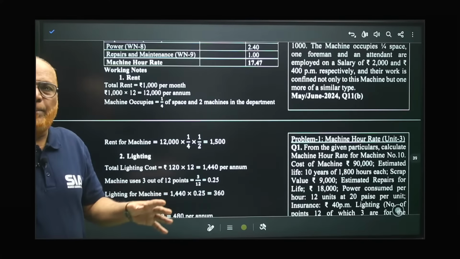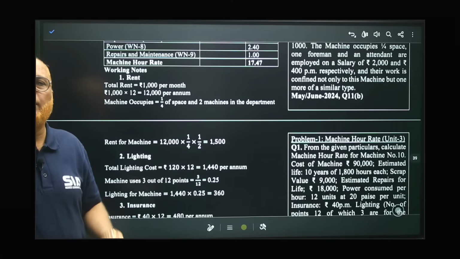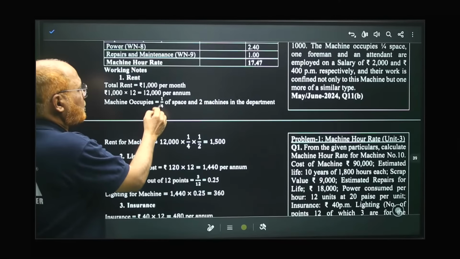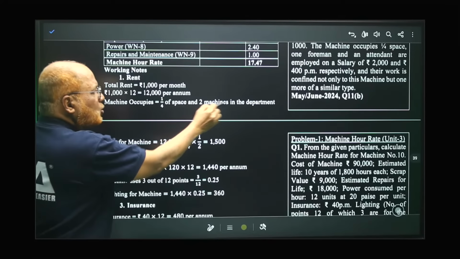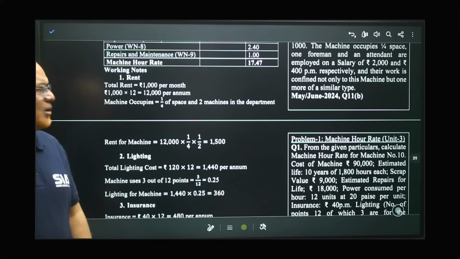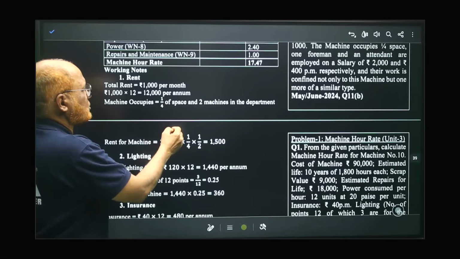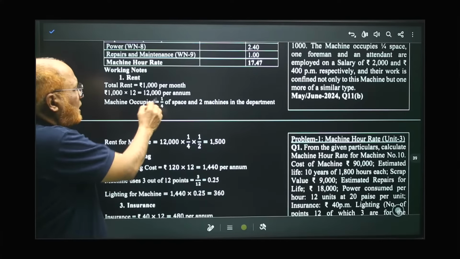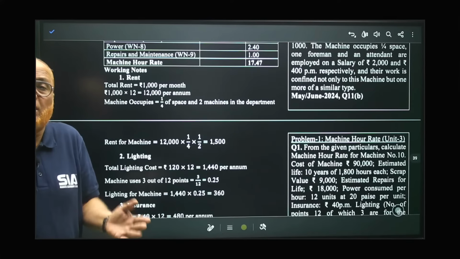In the whole department, this is not the only machine. One more machine is also there. So we will take: the machine occupies 1/4 of the space, and there are 2 machines in the department. We are finding out for only one machine. So 1/4 of 12,000 is 3,000. But this 3,000 is rent for 2 machines.